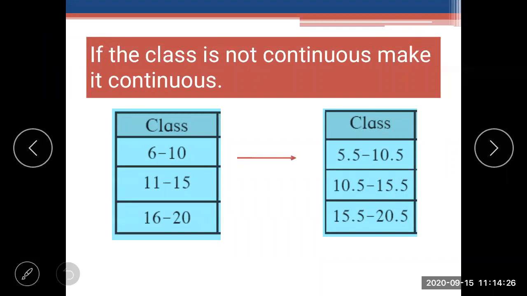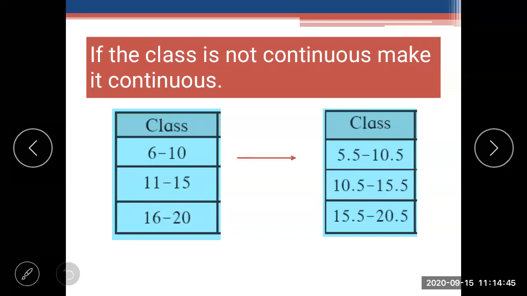In this way we can make the class continuous by subtracting 0.5 from the lower limit and adding 0.5 to the upper limit. Is it clear now? Does everyone know how to find the median class now?